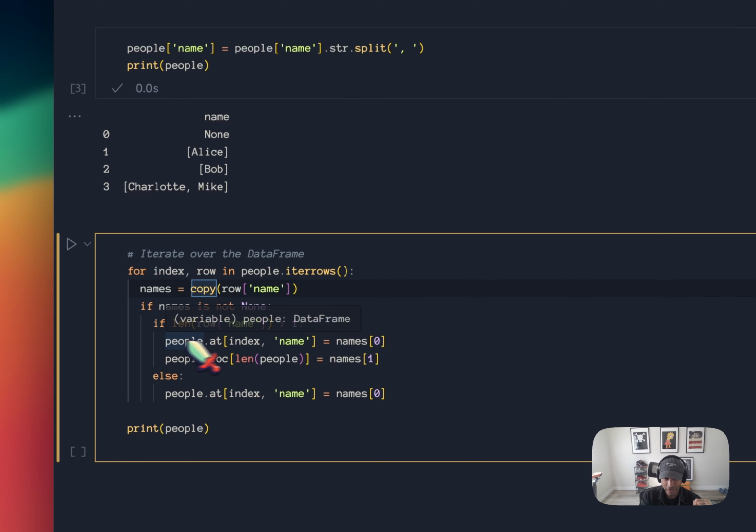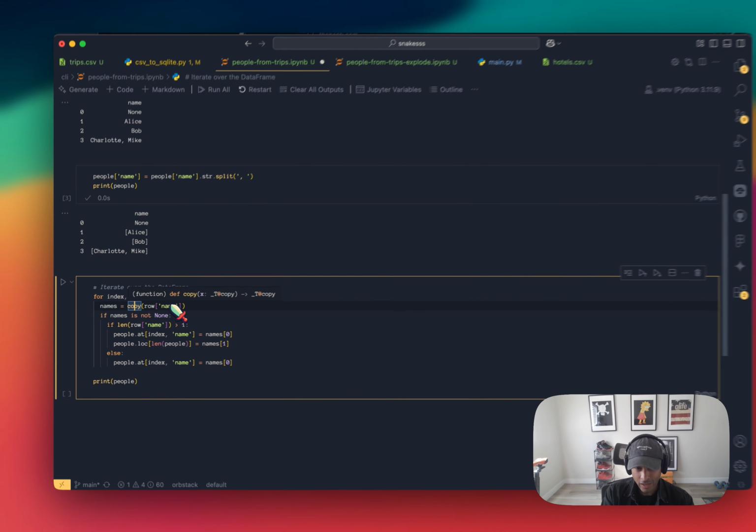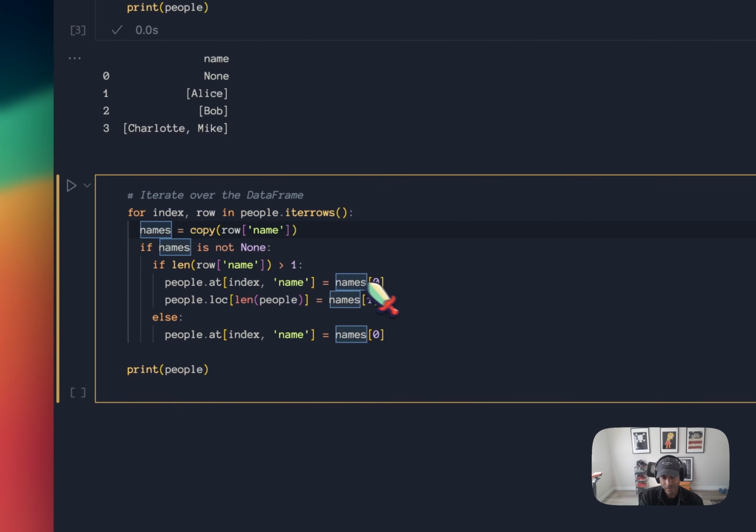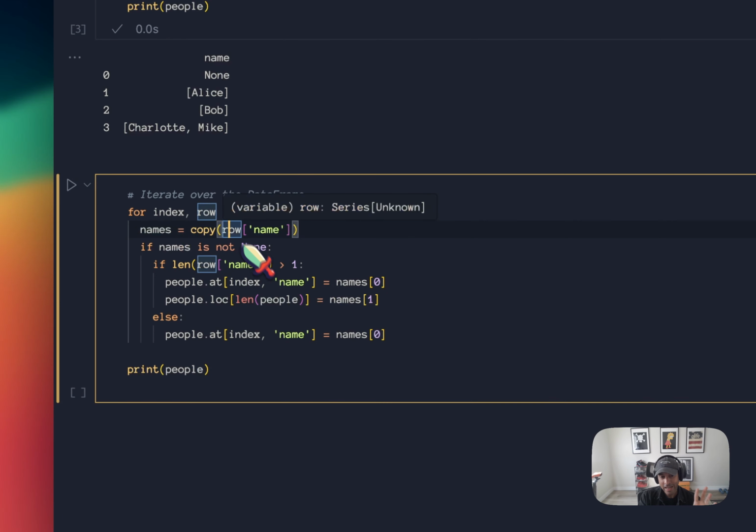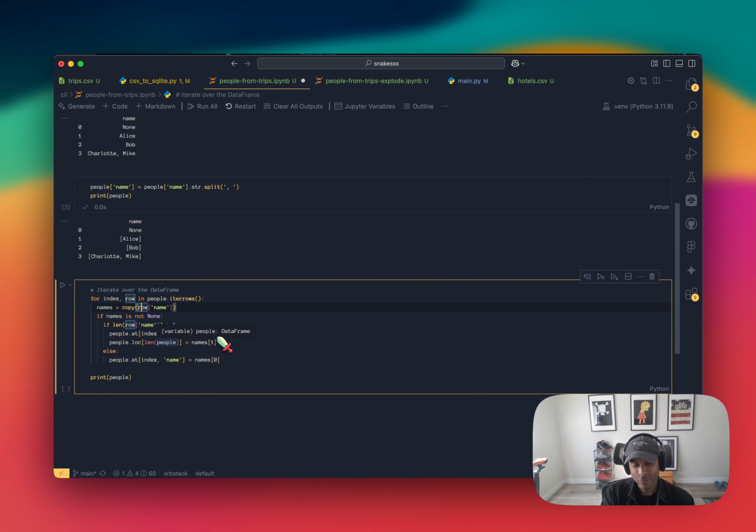So by doing this, I'm eliminating Mike if I didn't use this copy approach. So basically, I'm just creating a copy of this, and then I'll use the copy to set the values. And this makes it so that I can edit the data frame without getting the values from the data frame, right?